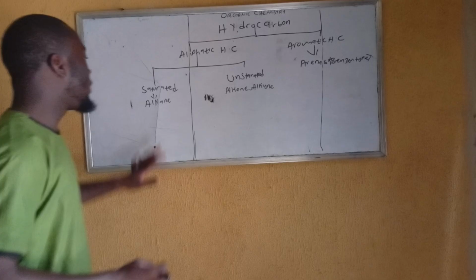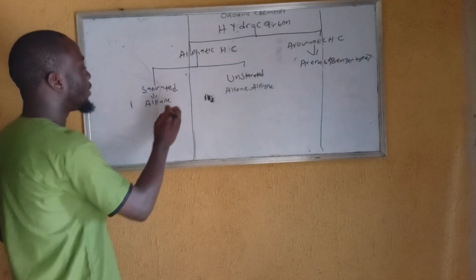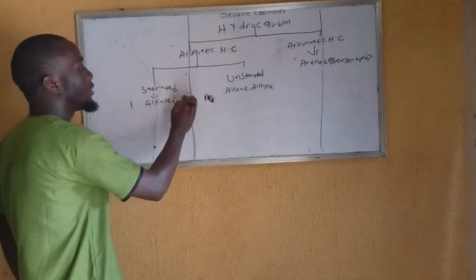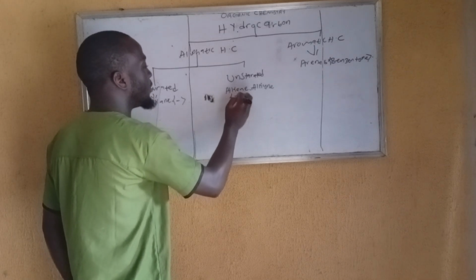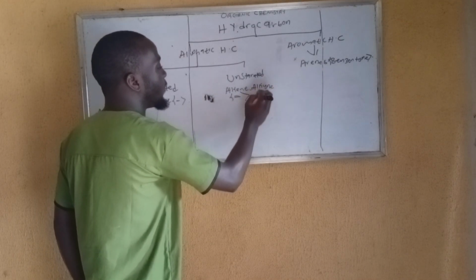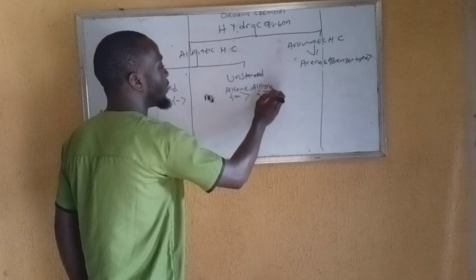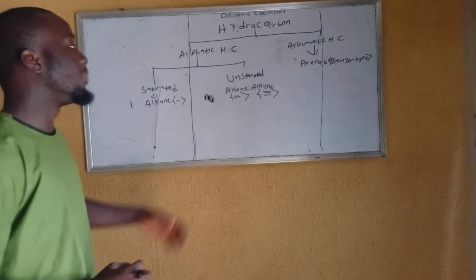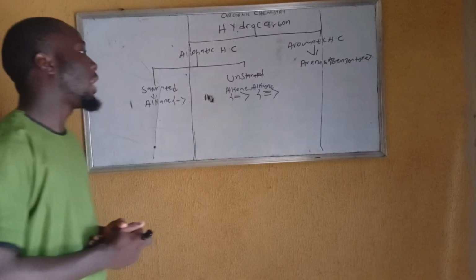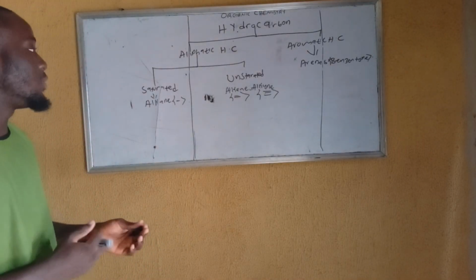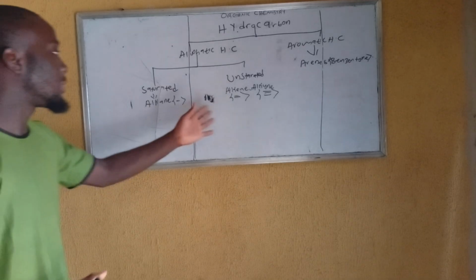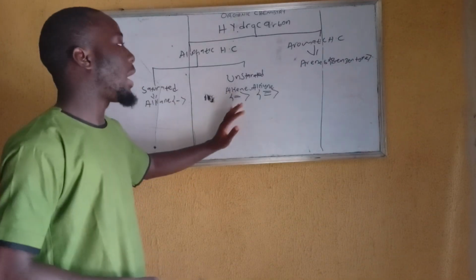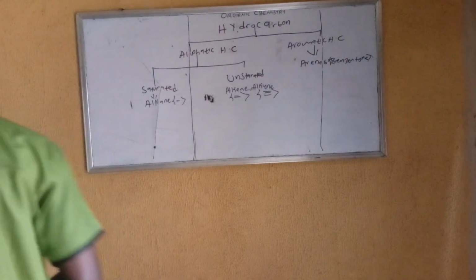So your alkane contains single bonds. Your alkene contains double bonds. Your alkyne contains triple bonds. These are the basic things you need to know about hydrocarbon. Now let's move to the characteristics of alkane, alkene, and alkyne.